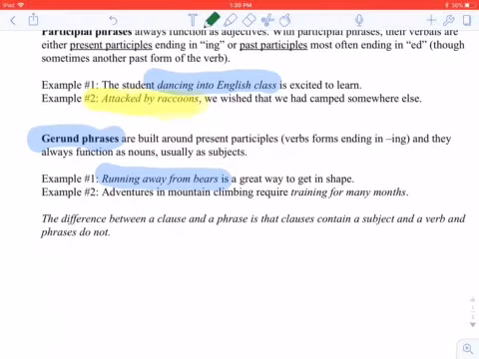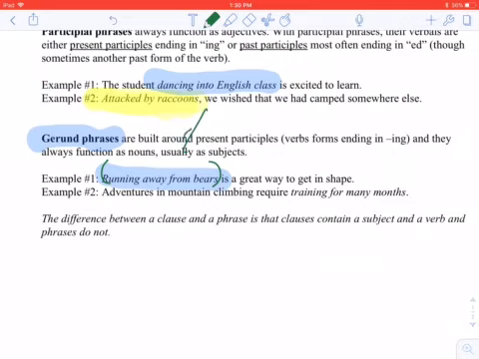Let's talk about gerunds for a little bit. A gerund is functioning as a noun. Whereas our participial phrase is describing a noun right next to it, our gerund phrase is functioning as a noun itself. In example number 1, running away from bears is a great way to get in shape.